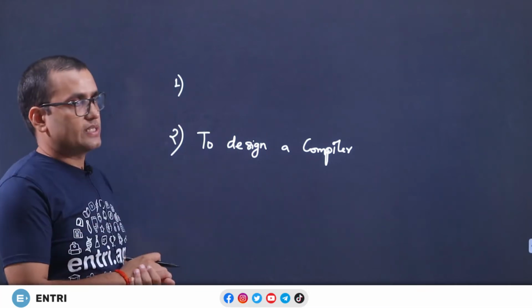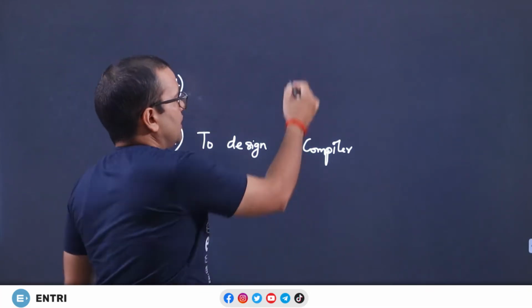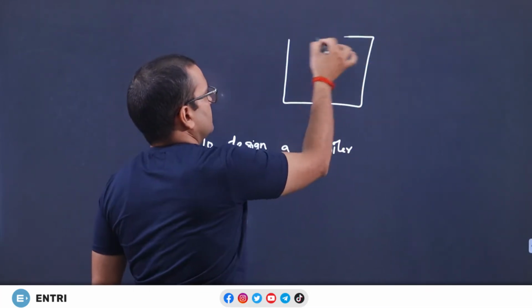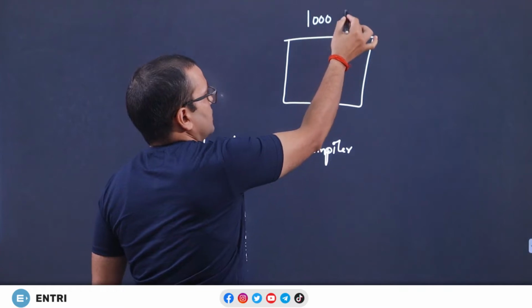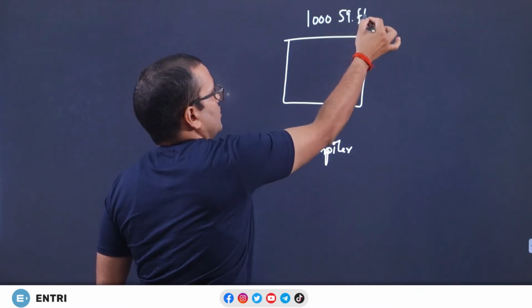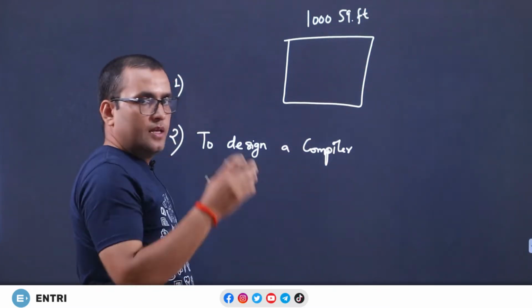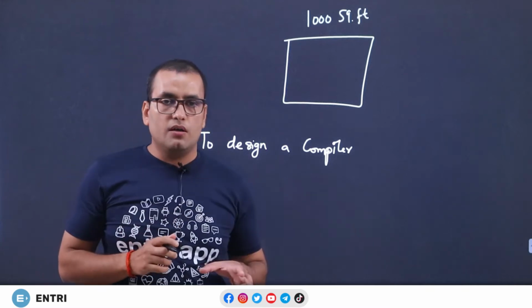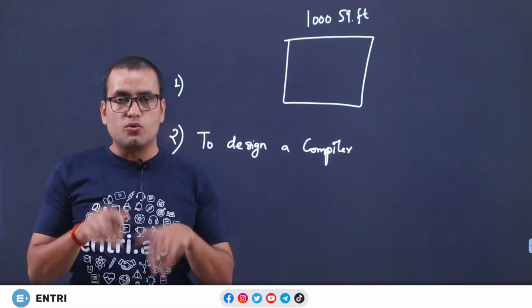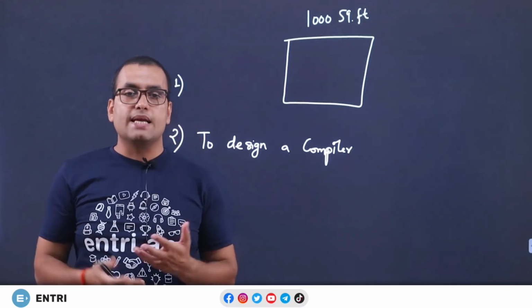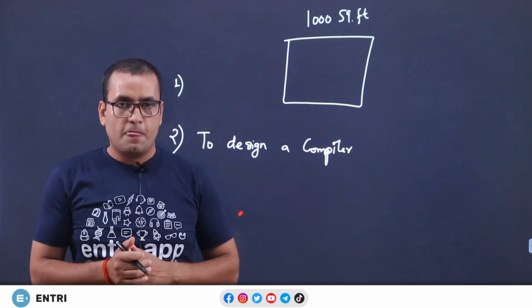Let me give you one more example. Suppose you have a 1,000 square feet plot and you want to make a house on it. First of all you have to know whether a house or a building is possible on this plot or not.